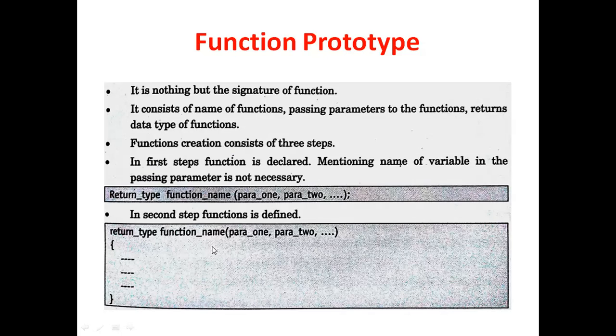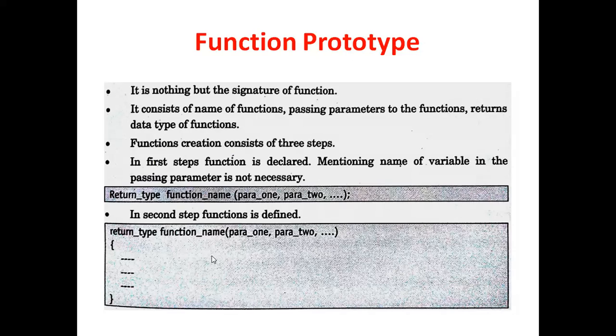It is not at all necessary to pass any parameter if you are writing the function just for displaying a value. You don't have to pass values over here. You will just directly call that variable. The second step is the definition of the function, which we have seen earlier. The definition part means after the declaration of the function, we have to write down the body part of that function. And the third step is calling the function.